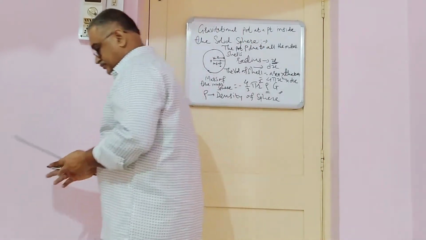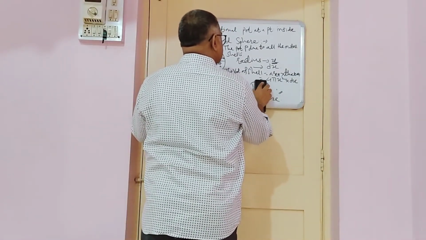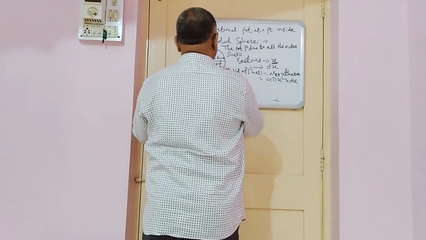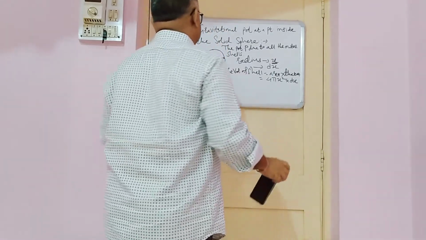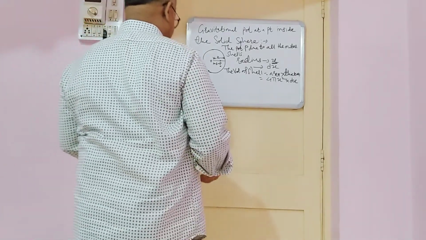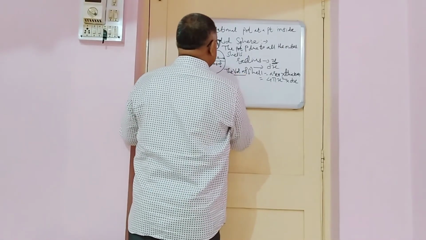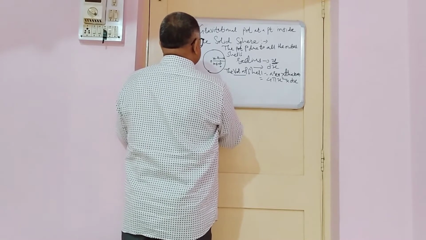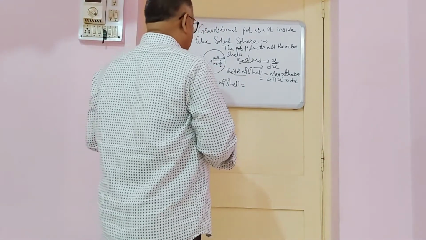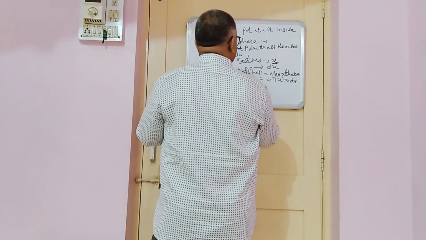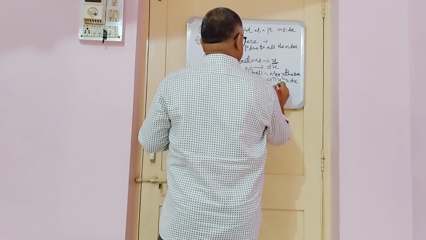And we should know the mass of this particular shell. Hence, the mass of the shell, using the volume, is given by 4 pi x square into dx into rho.